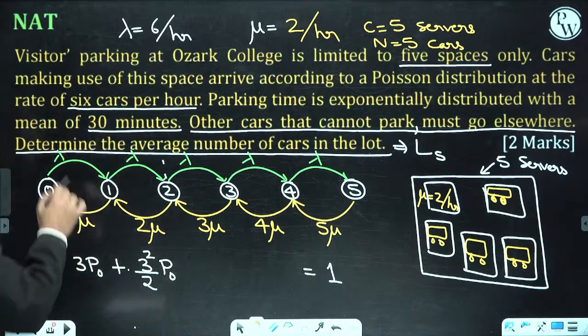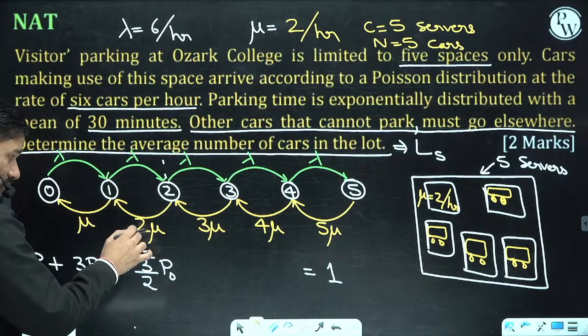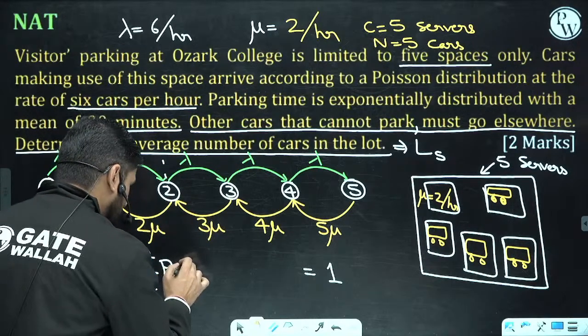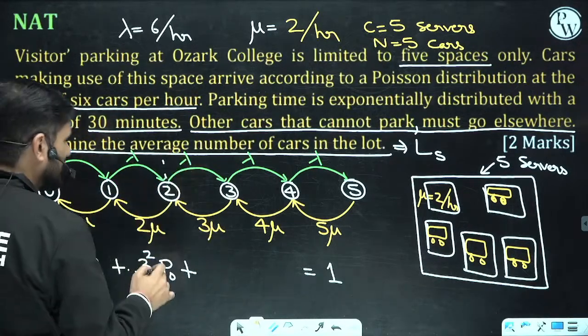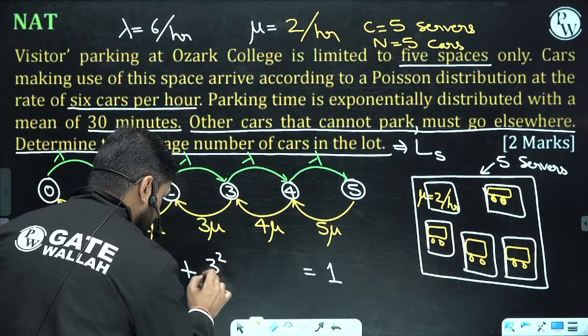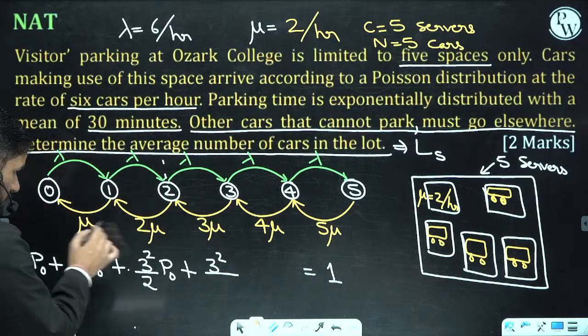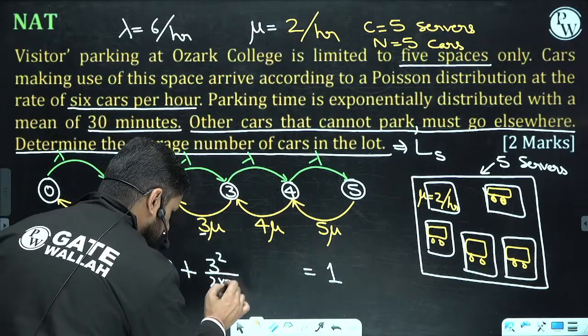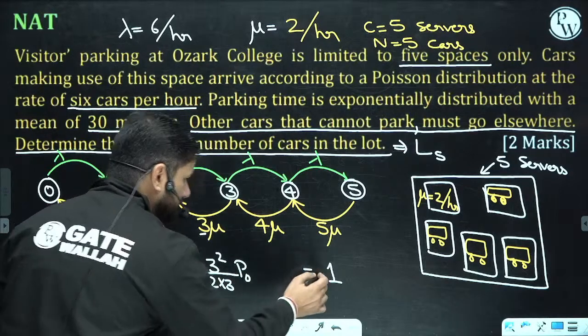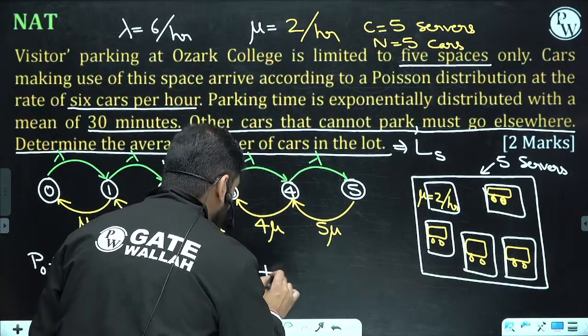You just do lambda into lambda, mu into 2 mu, and P0. Come to P3. Lambda into lambda, mu into mu, so this is 3 square, and the denominator is 1, 2, 3, so 2 into 3, P0. Now come to P4. What is P4?